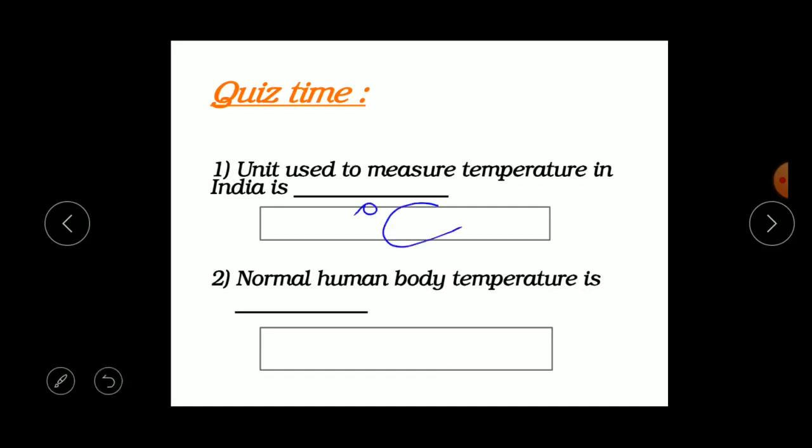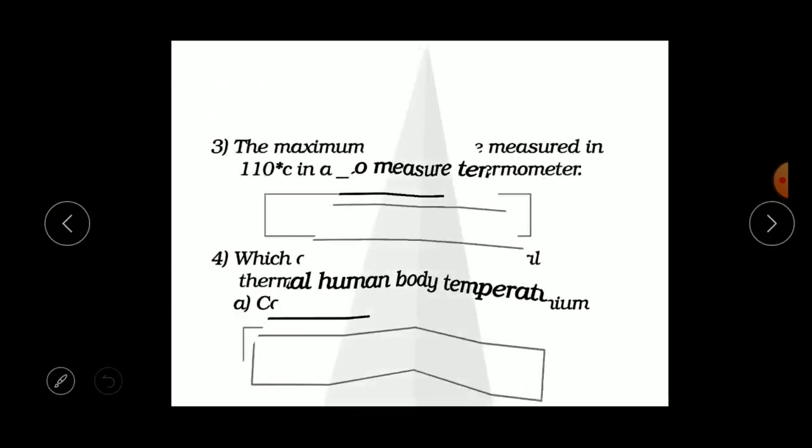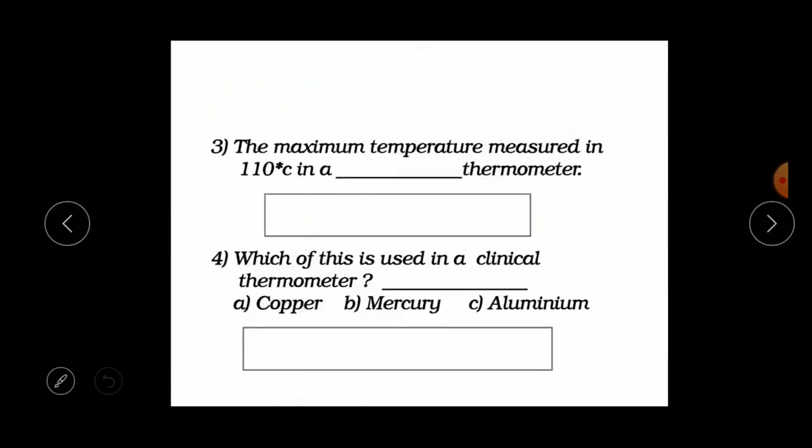Next, normal human body temperature is? Very good. 37 degrees Celsius. Next, third question. The maximum temperature measured is 110 degrees Celsius in a dash thermometer. Yes, it's a laboratory thermometer.